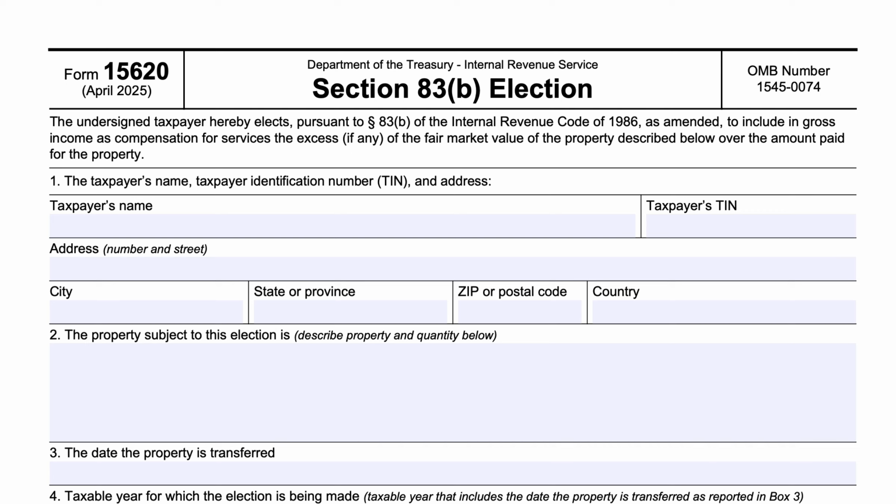A lot of stock grants will come with the condition that if you're terminated for the employer's convenience, those shares automatically vest, and you get to walk away with them. So as long as you don't leave of your own accord, that's probably the biggest risk about making an 83B election. You're making a tax payment today based on the value of property that you don't currently have the rights to. So you're betting on the fact that you're not going to walk away from those rights.